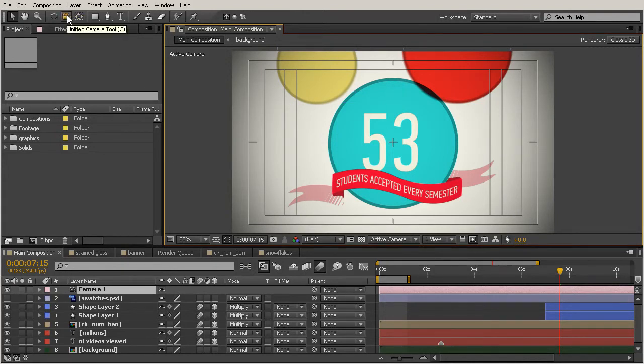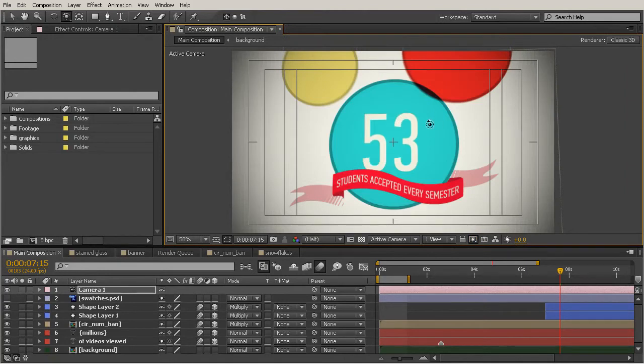So if you come up here where you see this camera tool, and I hold that down, we see that we have the unified camera tool, the orbit camera tool, the track XY camera tool, and the track Z camera tool. So now that we've learned a little bit about 3D layers, you probably can guess what the X, Y, and Z tracks can do. The orbit camera tool is going to be a lot like changing the orientation of a layer.